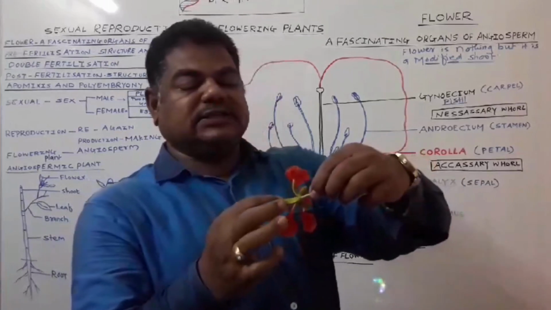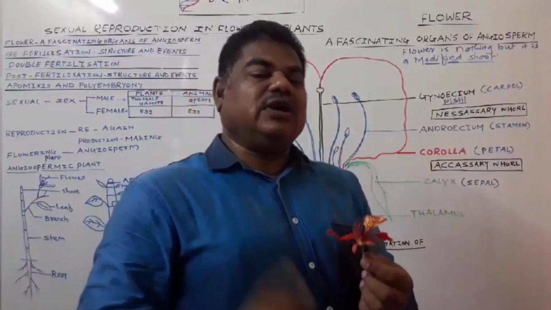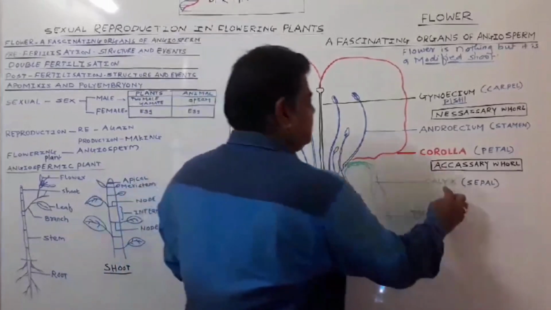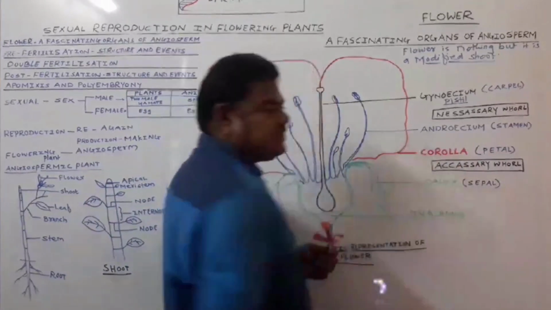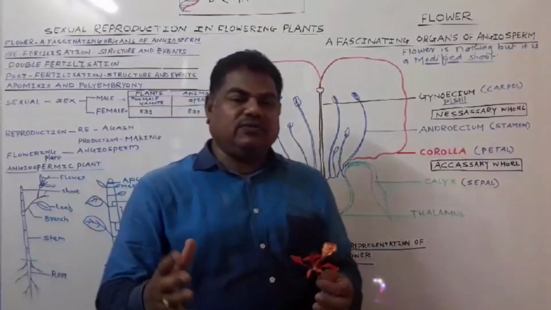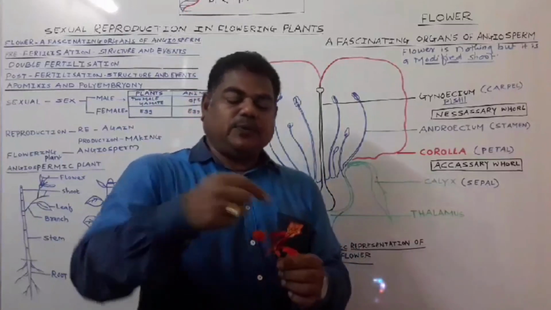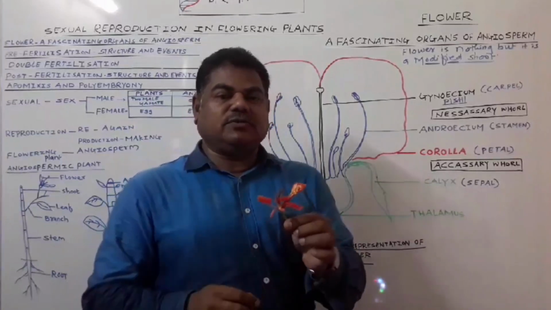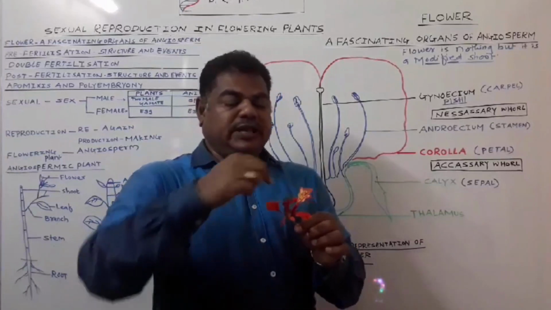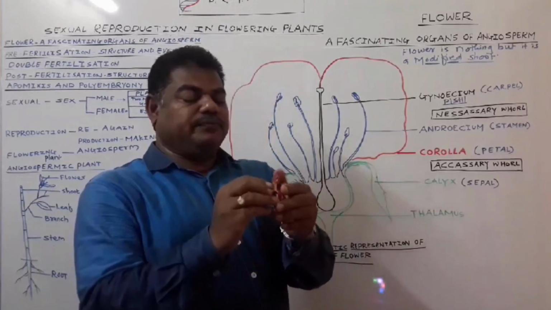So this is a calyx and this is a corolla. These are the accessory whorls of the flower. This accessory whorl supports the process of pollination and fertilization in the flower. Then the next whorl of the flower we call the androecium.